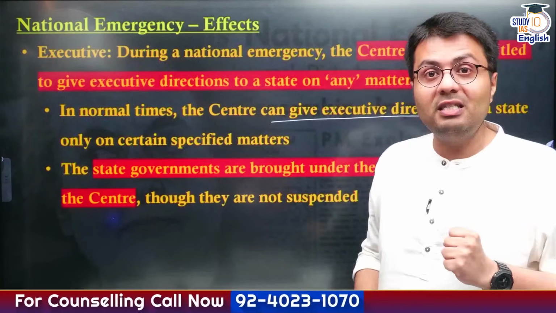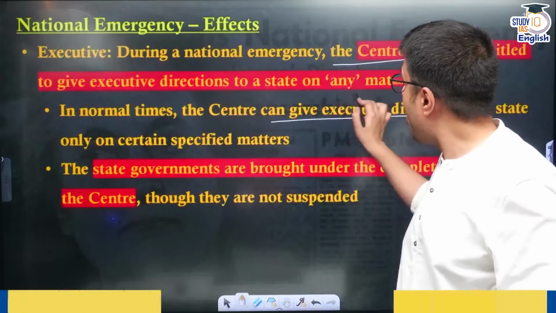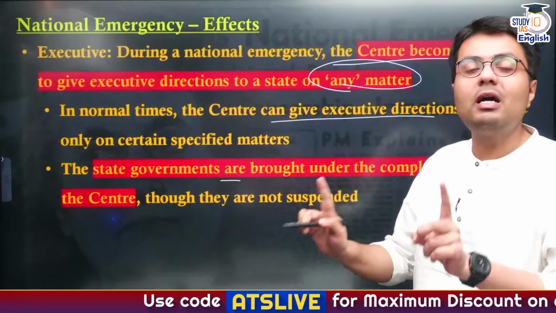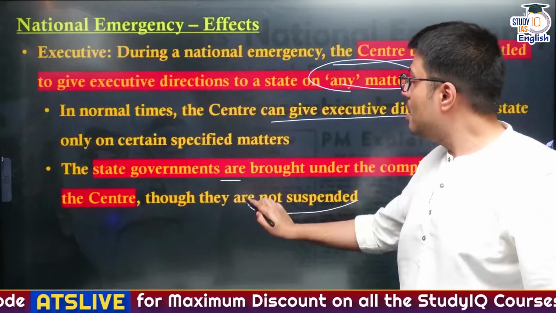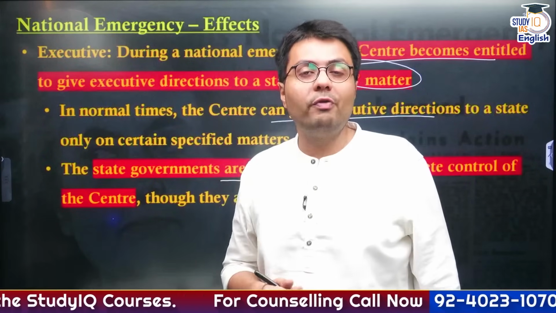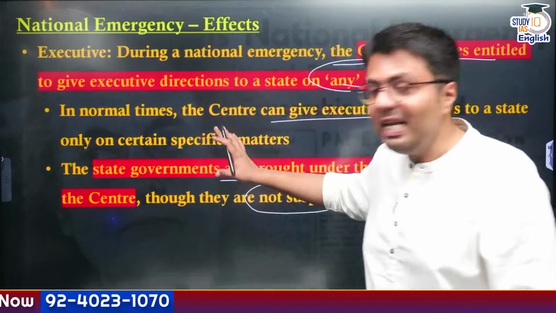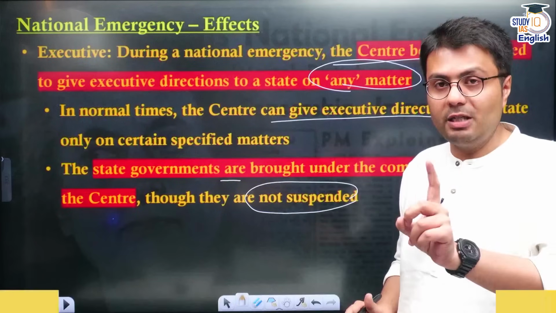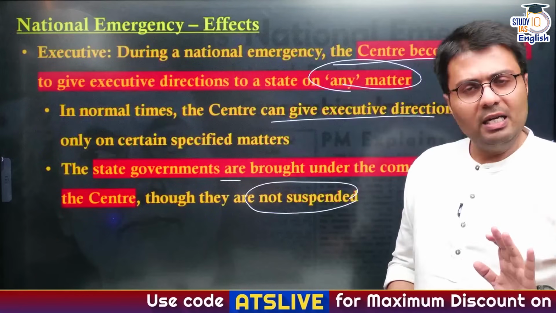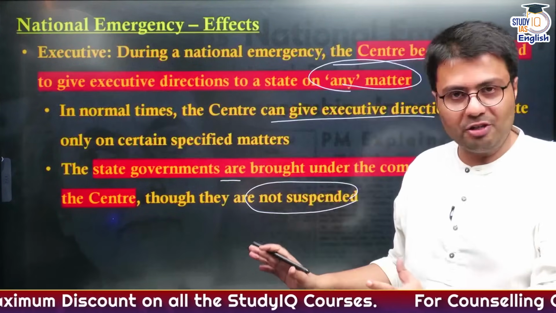But once national emergency is in place, the central government becomes entitled to give executive directions to state governments on any matter. And here state governments are brought under the complete control of the central government, even though the state governments are not suspended. So this is very unlike Article 356, which provides for President's rule. In case you impose President's rule, the state government is dissolved. But in national emergency, the state government is not suspended. Rather, the central government now has the power to give directions on any issue to the state government. So basically, the state government comes under the central government during national emergency.